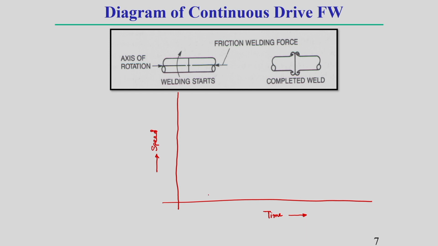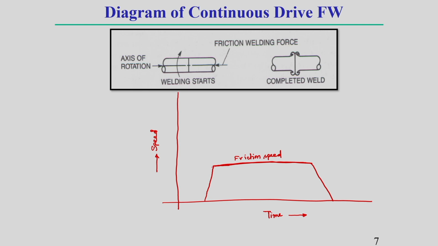Here you see, a motor is used, and here I am showing this motor has a constant speed, what I have told you, constant speed throughout the entire welding process. This is generally the constant rotational speed which I am showing. So, here I am writing this as friction speed. In the continuous drive friction welding process, to reach its optimum, or you can say desirable, frictional speed, it takes some time.